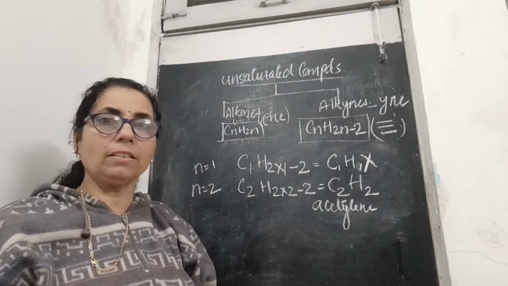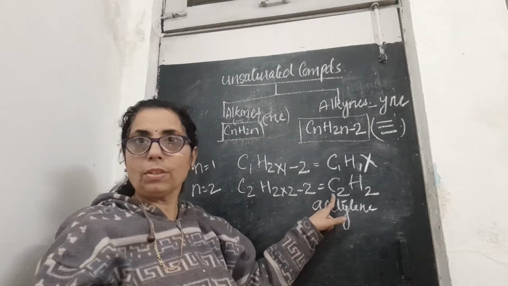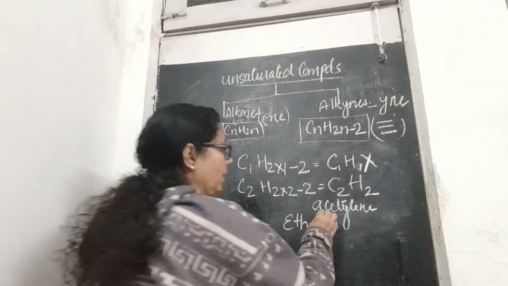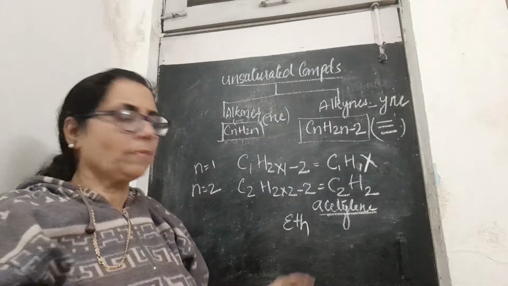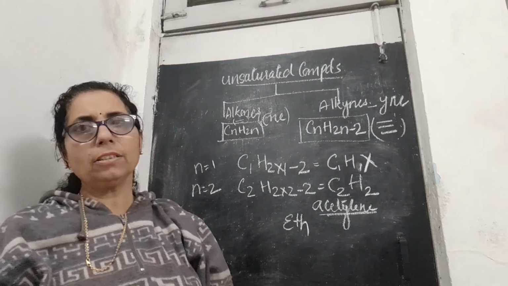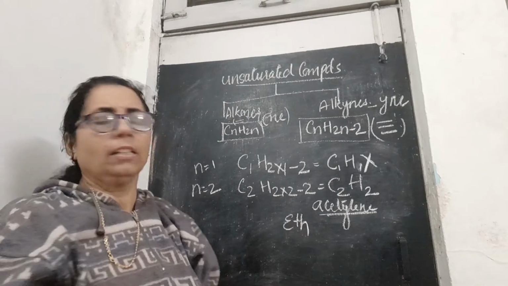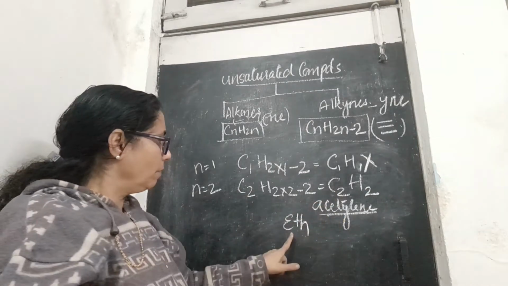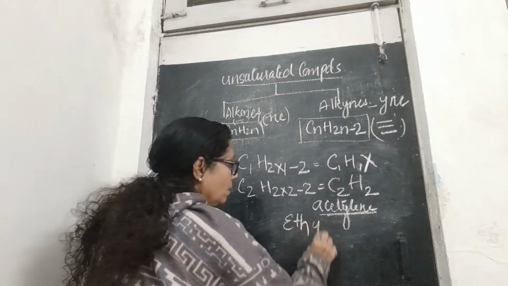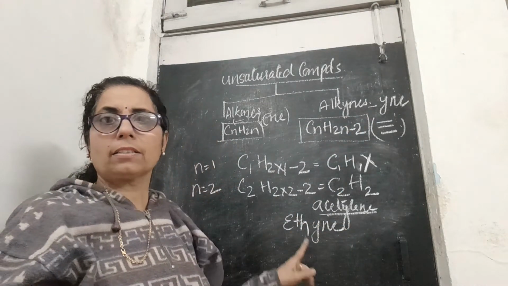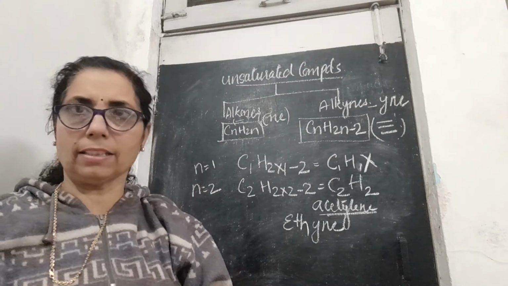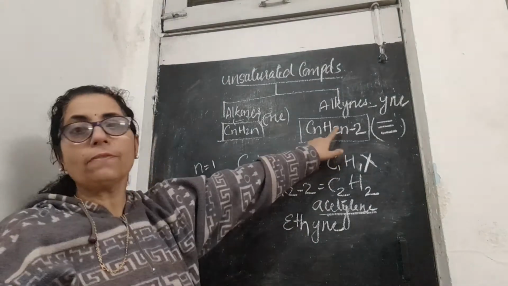But the IUPAC name, the other name, which we will discuss again in another video, is based on the 2 carbons. So you will write "eth", and the suffix used will be "-yne". This is the common name, acetylene, and the other name is ethyne. Ethyne is the first member of the alkyne series.